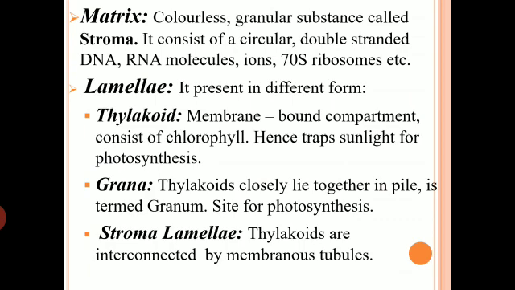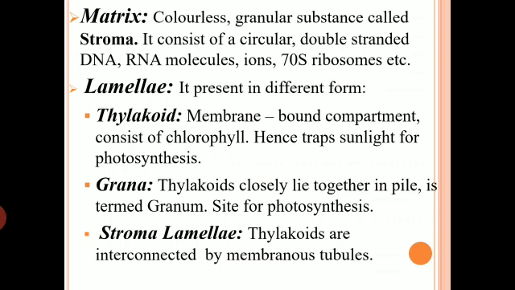Next thing is about lamellae. Various other tubular structures are visible in chloroplast. The lamellae are present in various forms. The first variety is thylakoid. Thylakoids are membrane bound compartments which consist of chlorophyll. You'll be able to see certain disc-like structures in the diagrammatic representation of chloroplast, which are these membrane bound compartments, the thylakoids, and it is the thylakoids where chlorophylls are present, and hence each thylakoid is capable of trapping the sunlight.